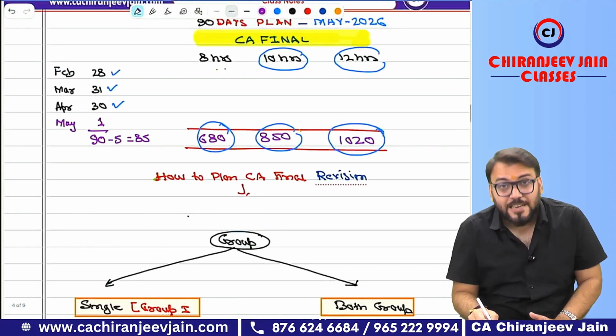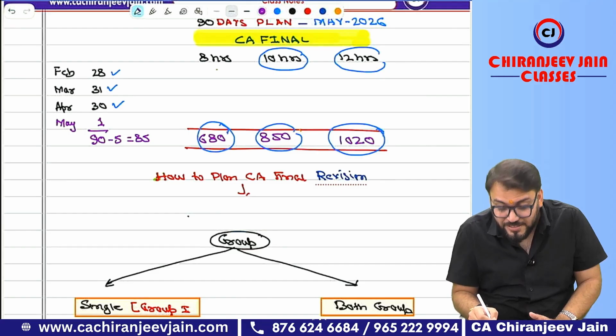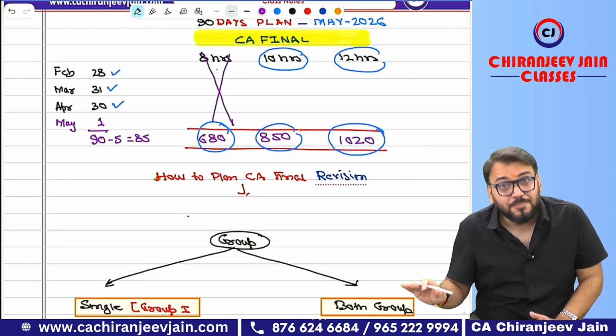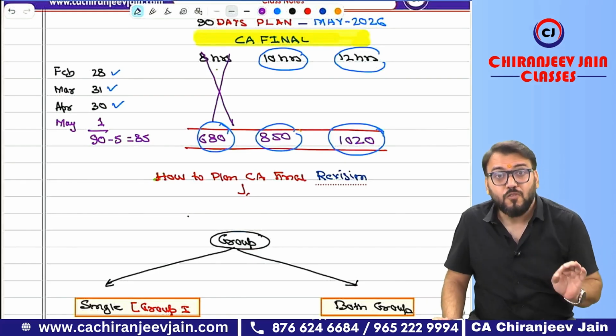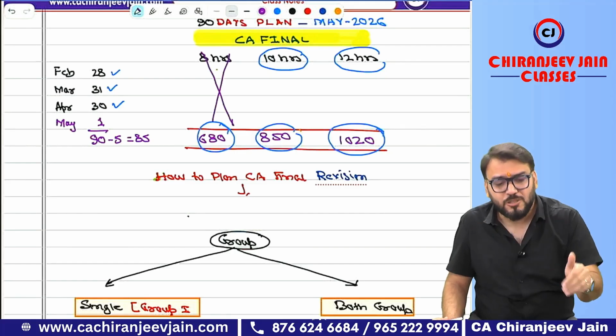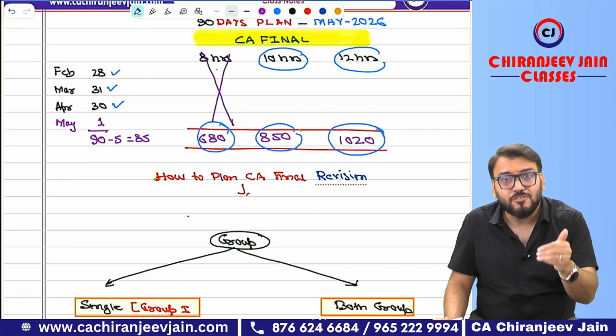If you are studying 8 hours per day, you have only 680 hours. Means can I say this is not at all acceptable. This only I just want to inform you. You don't think that I will start with 6 hours, then I will increase. It is impossible. From day 1, you will think how many hours you need to study.